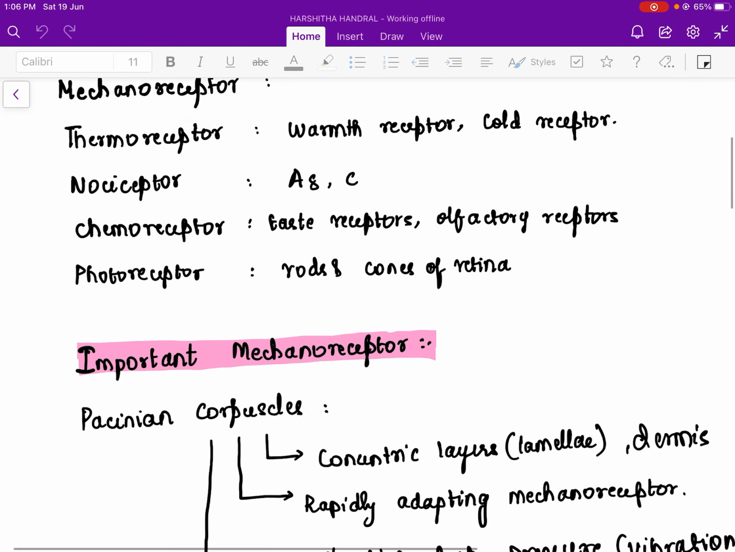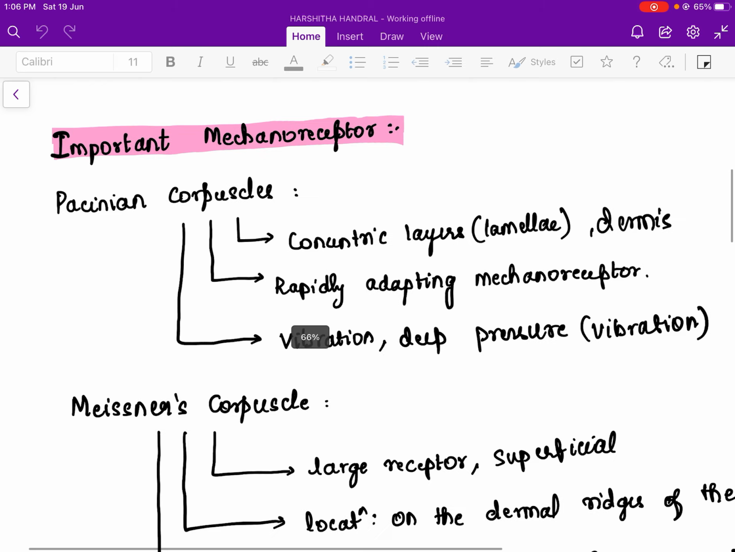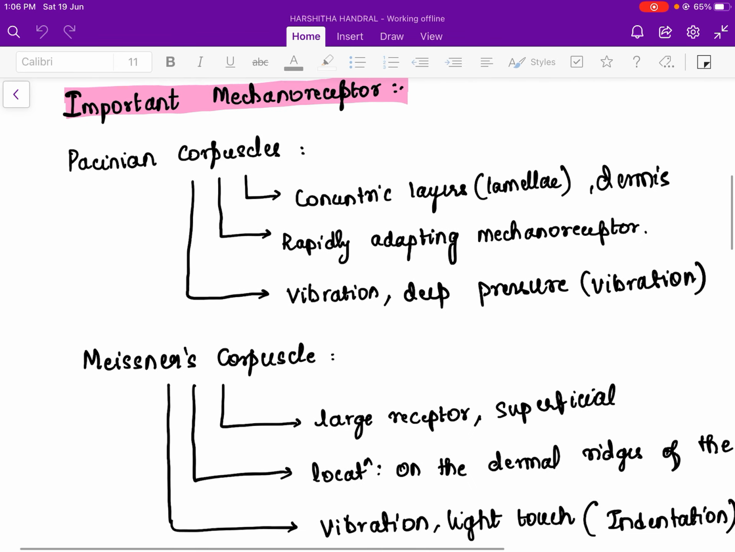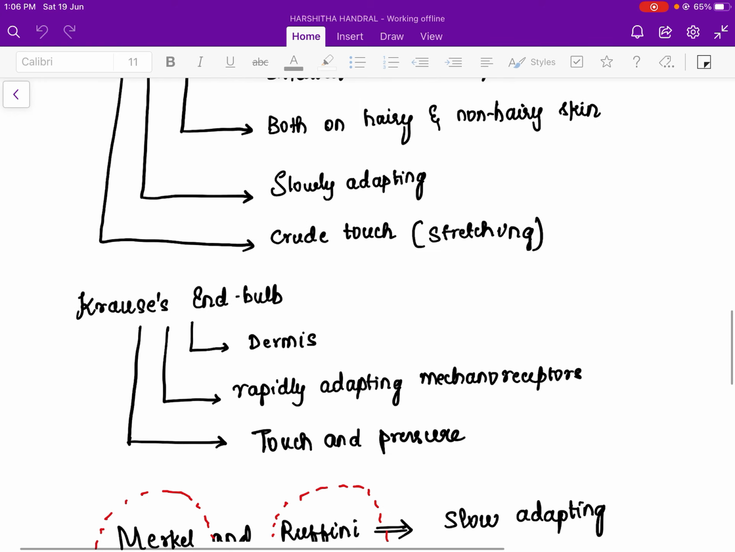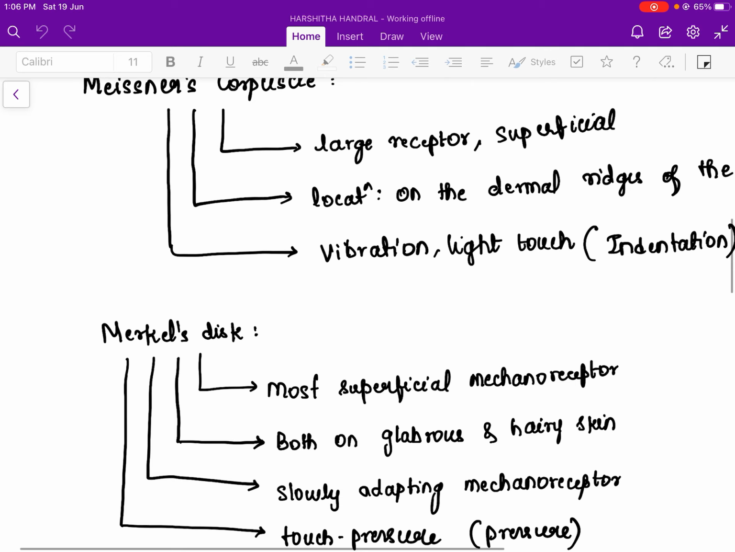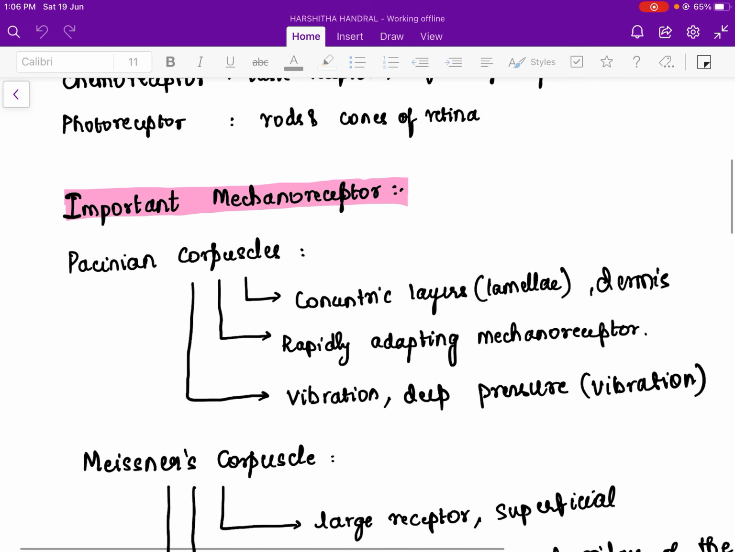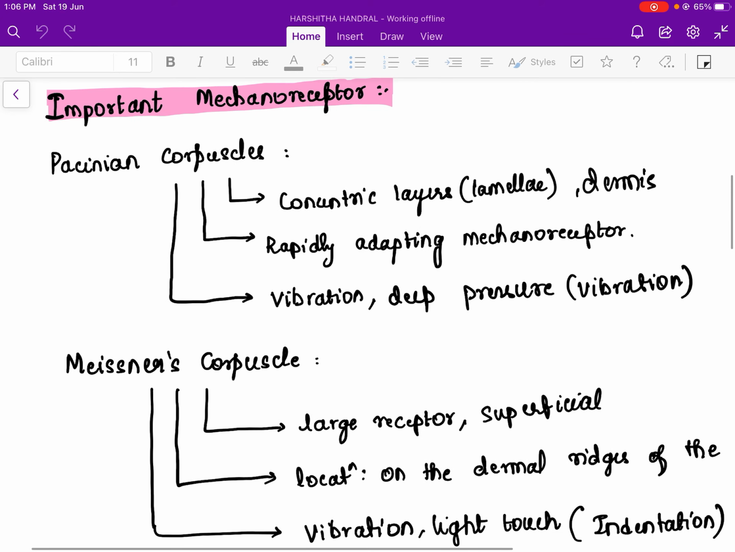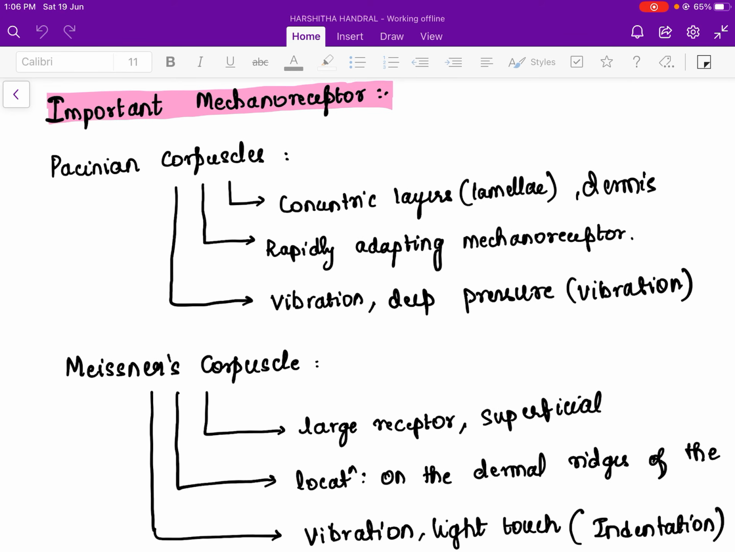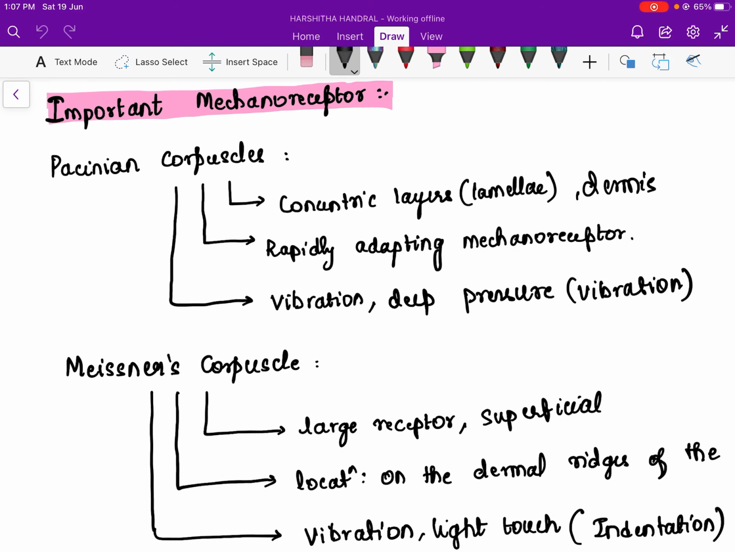Coming to the important mechanoreceptors: Pacinian corpuscles, Meissner's corpuscles, Merkel disc, Ruffini endings, Krause's end bulb. So basically this is very confusing. Let us try to break it down and make it easy. So Pacinian, you first remember Pacinian are corpuscles. Corpuscles means it has concentric layers in its ending, like it has a concentric lamella.